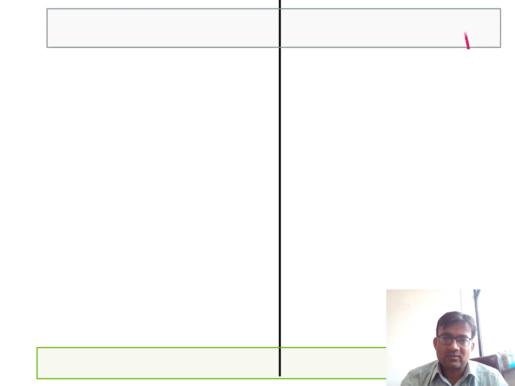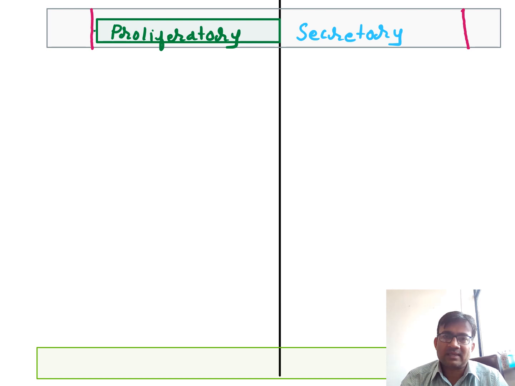So here I have divided this straight line into 14 days. I have divided it mainly into up to 14 days and after 14 days. Now here I have drawn two phases. If you see the top one, I am trying to show the uterine phases, that is proliferative, secretory and menses, and the ovarian is mainly divided into follicular phase and luteal phase.